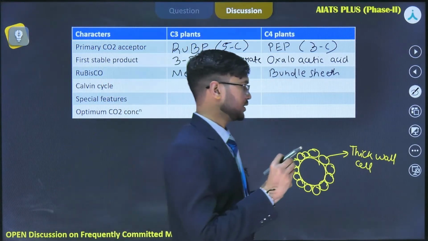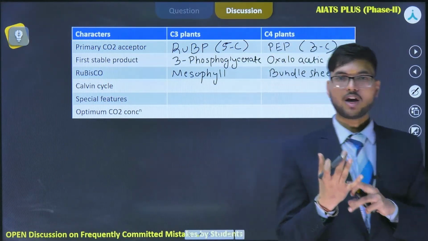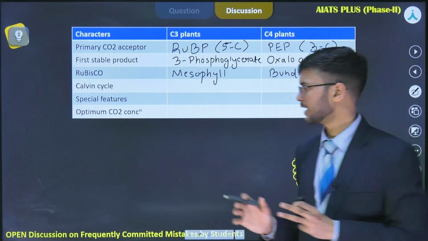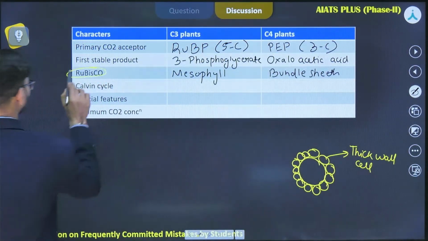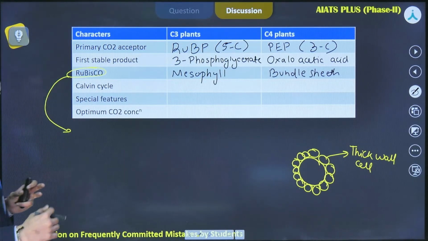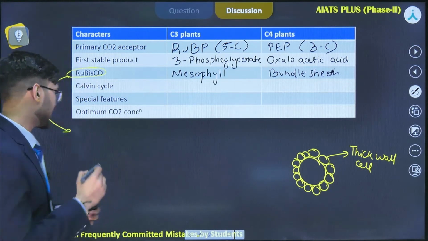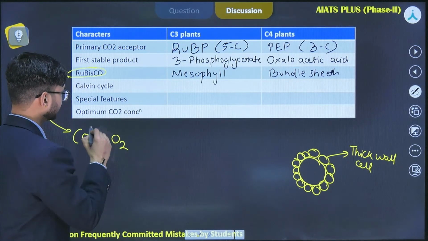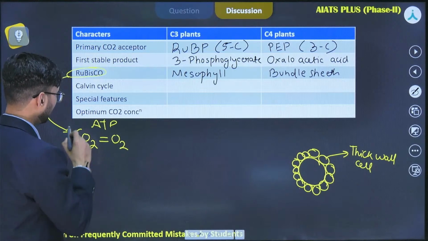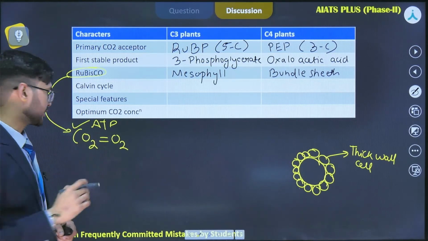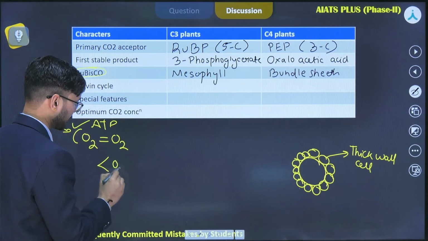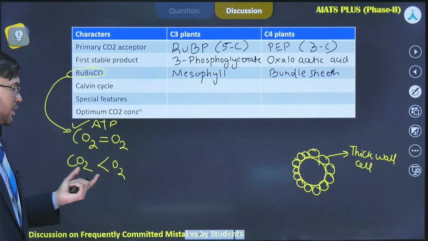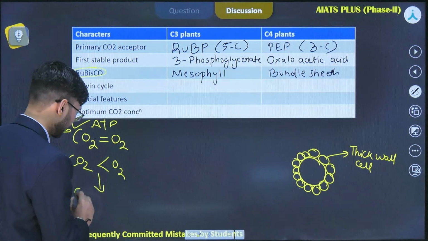So in the atmosphere, you know, oxygen, carbon dioxide and other gases are present. And you also know that Rubisco favors carbon dioxide if the carbon dioxide and oxygen concentrations in the environment are equal. But if the oxygen concentration is quite large as compared to carbon dioxide, then it will carry out the process of oxygenation.